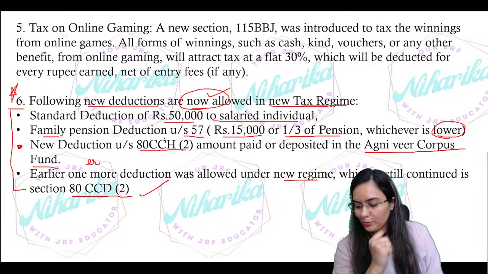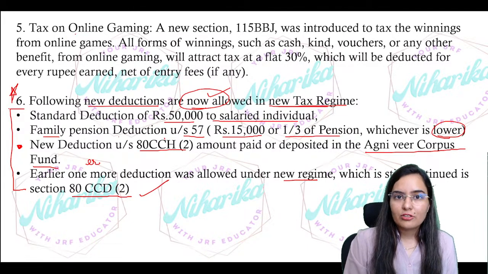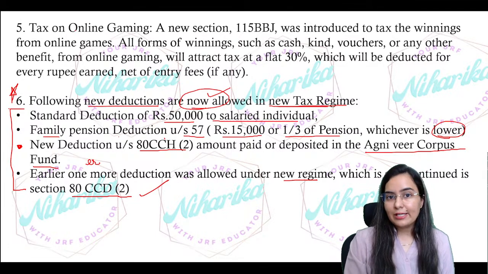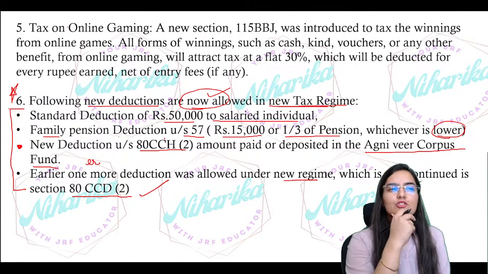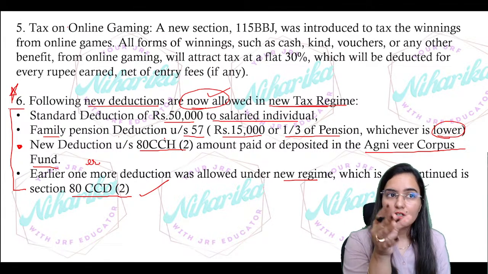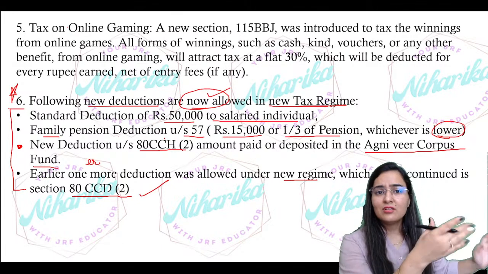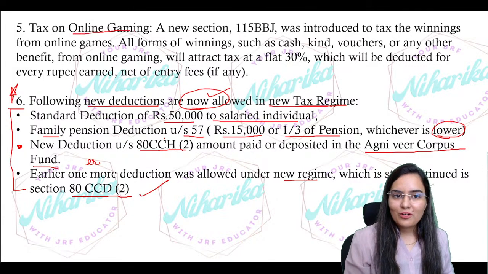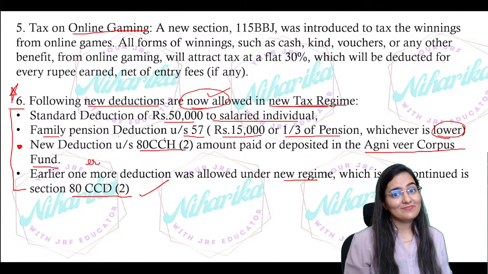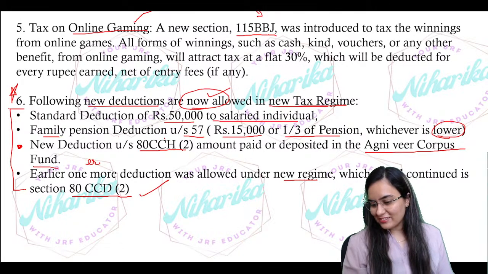Now next, I hope you all remember gambling and lottery, horse winning, the income from all these, that is section 115BB, right? BB or BBE, right? That was there. So in that, 30% tax was there on lottery, gambling, and horse winning. Now the government has seen that a lot of people are earning from online gaming also. So let's make a new section for them. That is 115BBJ, right?